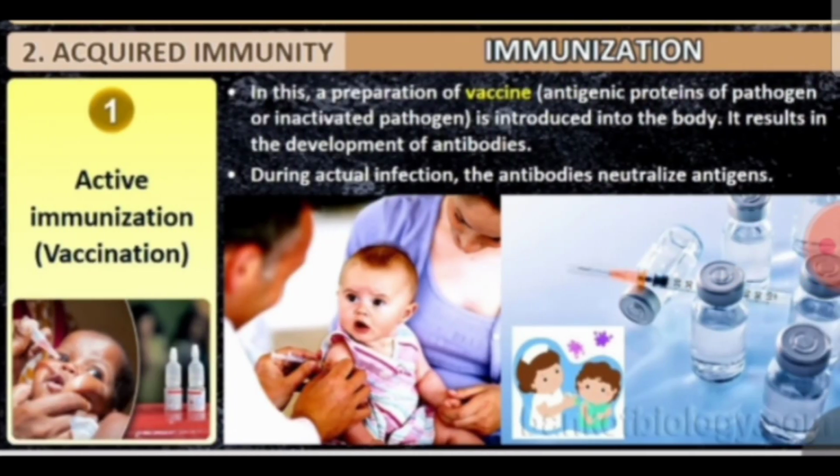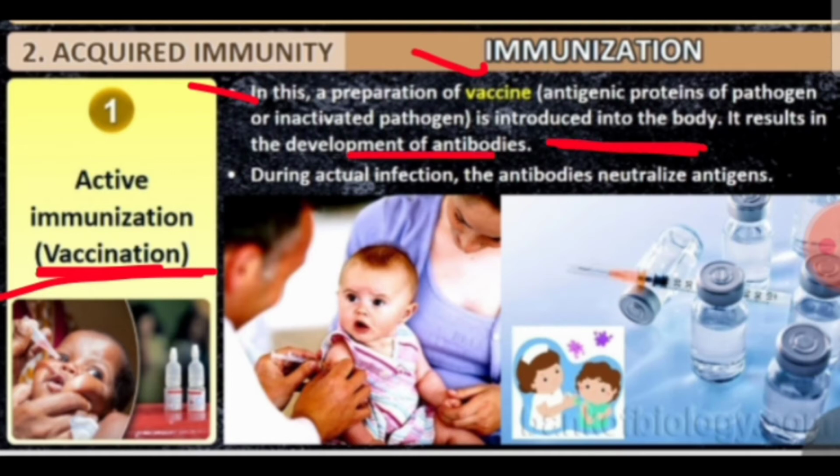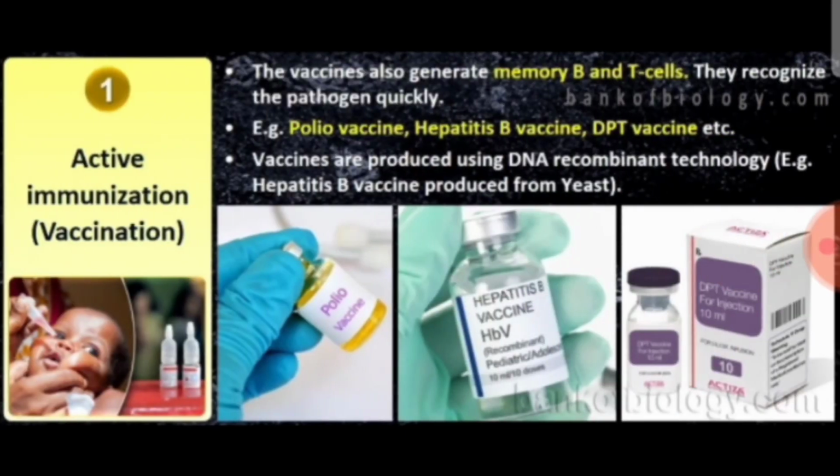Now, what is the meaning of immunization? Basically it is called vaccination. Here a preparation of vaccine, that is an antigenic protein of the pathogen or an inactivated pathogen, is introduced into the body. It results in the development of antibodies, and during actual infection, the antibodies neutralize the antigen. In this way, vaccination helps us to prevent diseases. Vaccines also generate memory B cells and T cells. One important point: when we give the vaccination, memory B cells and T cells are produced, and they recognize the pathogen very quickly.